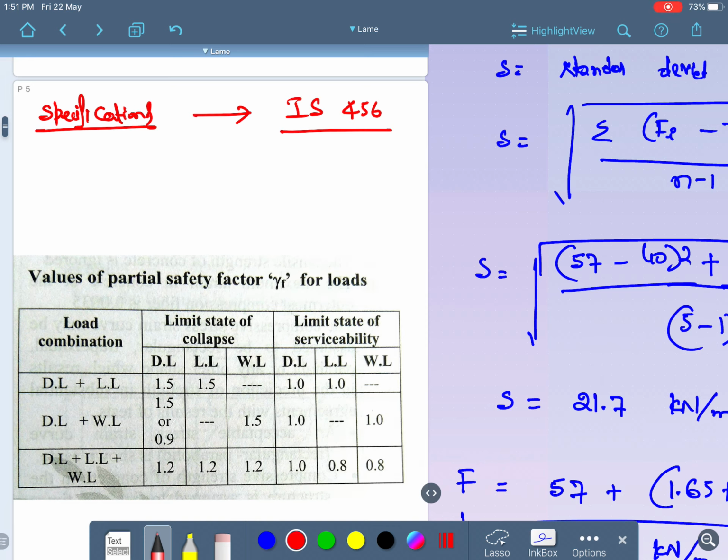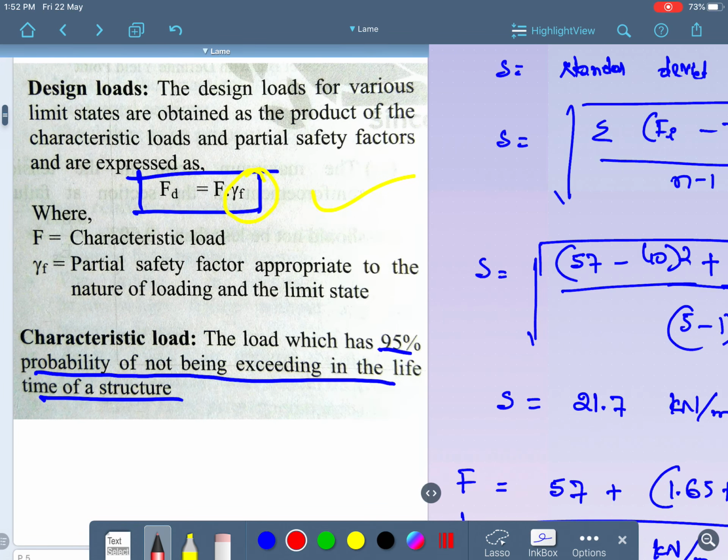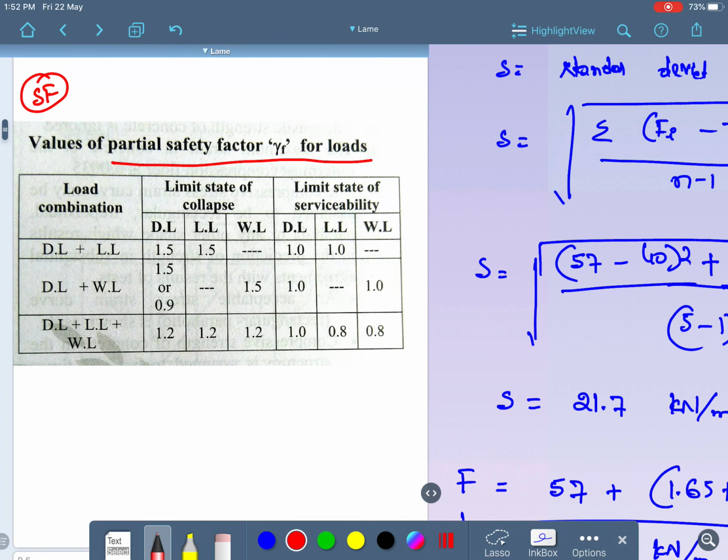I'm going to sum up all the specifications, which are very important. I'm going to add them with respect to every unit. So this is the specification. Please make a note of these specifications. This is the specification with respect to partial safety factor for loads, where you are going to take the value of partial safety factor, which is equal to gamma F. It has to be taken from this chart, which is the specification with respect to the load combination.